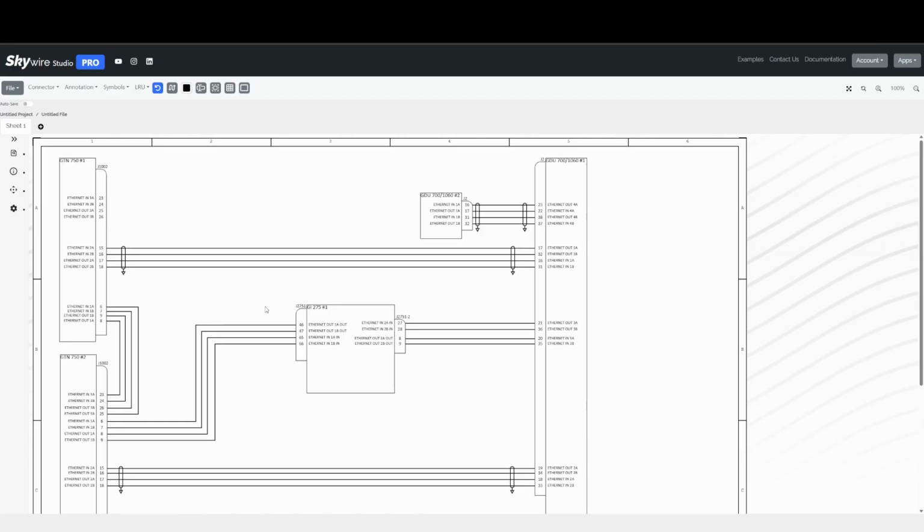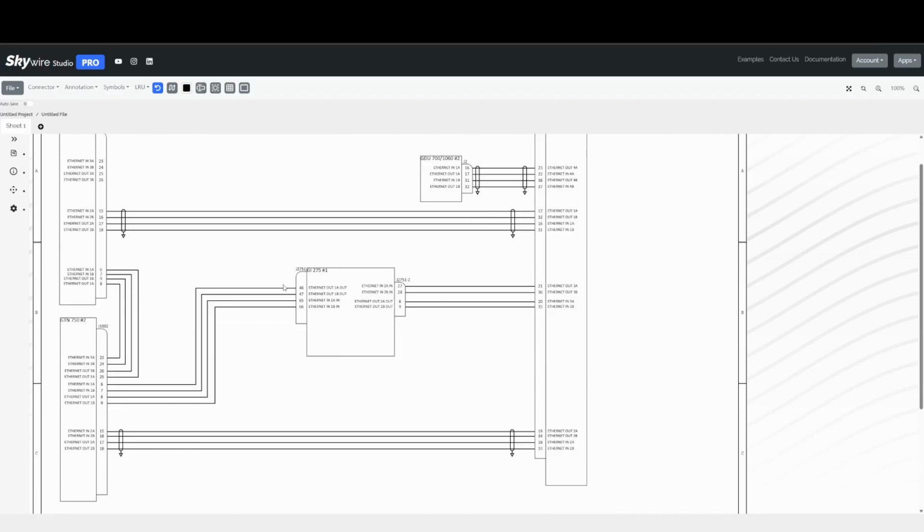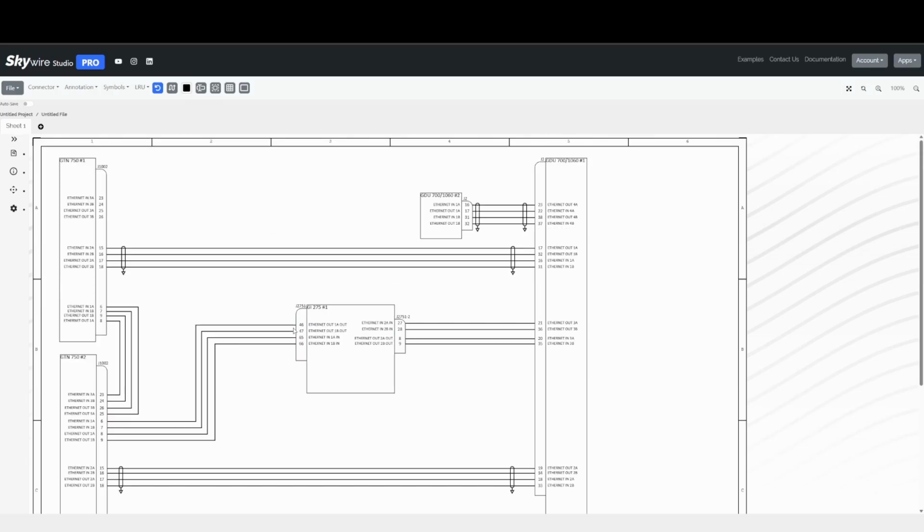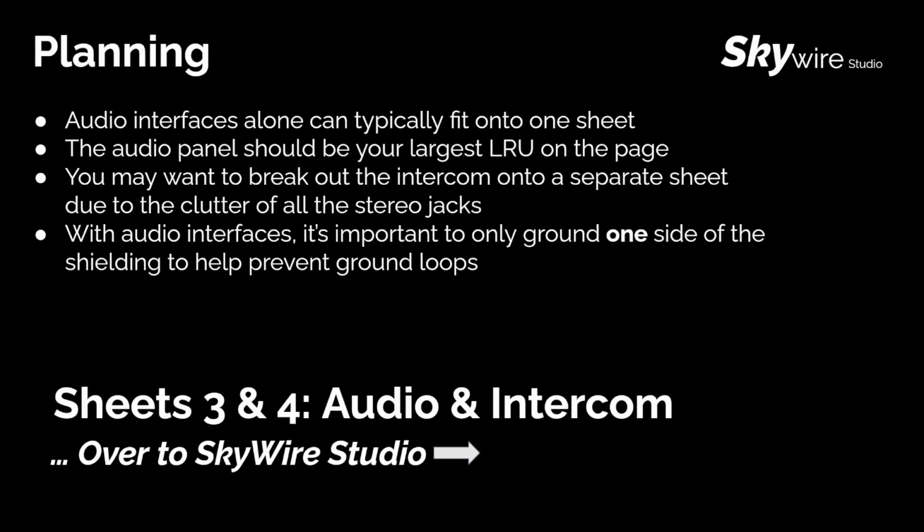So now you can see, while the pins aren't grouped together tightly yet, the layout is pretty close. We don't have any crossing wires, and we don't have any crazy paths looking like a maze like we were going to have on this LRU. The audio panel should be your largest LRU on the page. With audio interfaces, it's important to ground only one side of the shielding to help prevent ground loops.